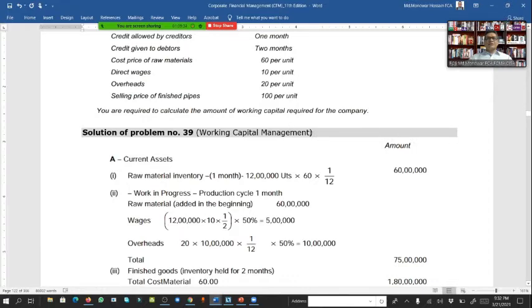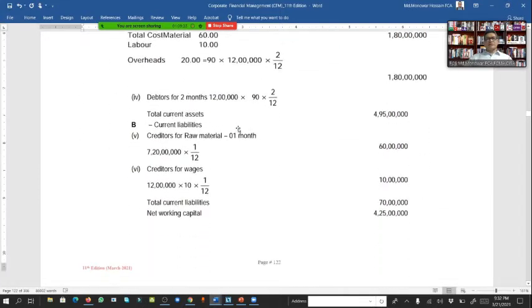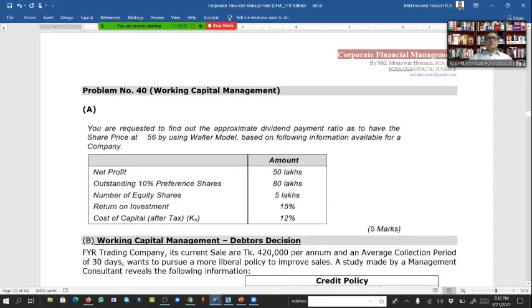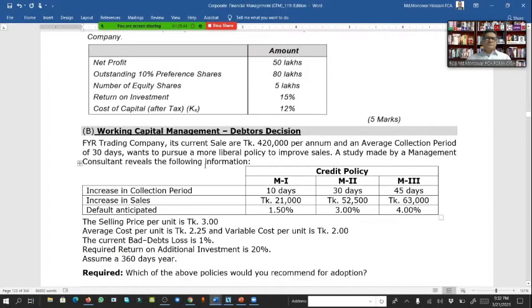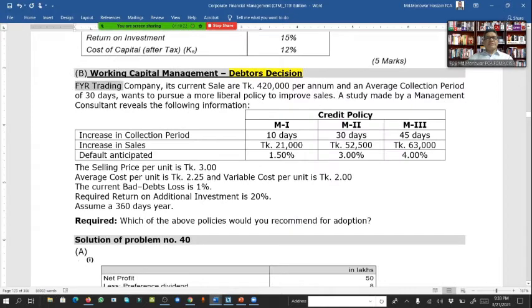If you have time, then solve it. Another one, working capital management, the debtors decision. If we are a trading company, its current sale is 4,20,000 per annum.